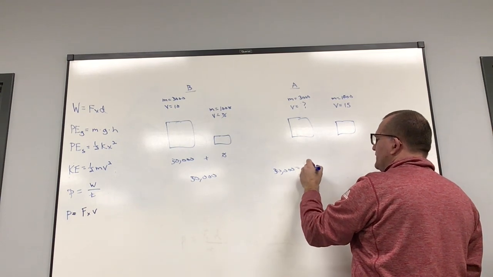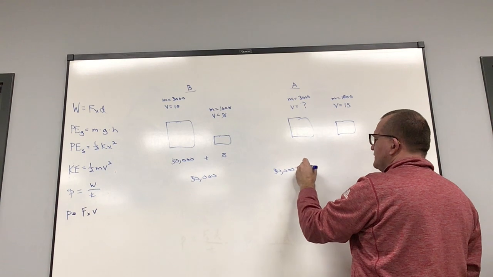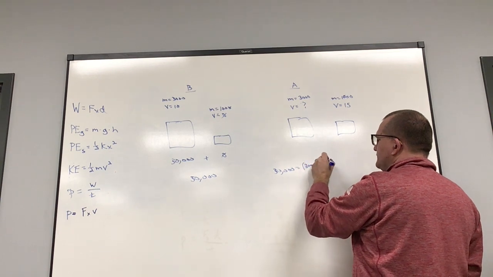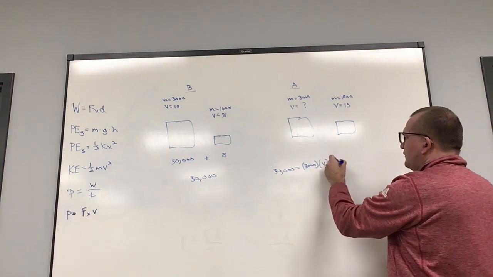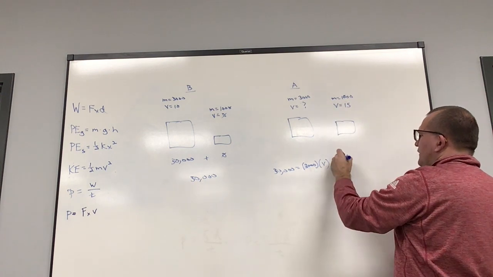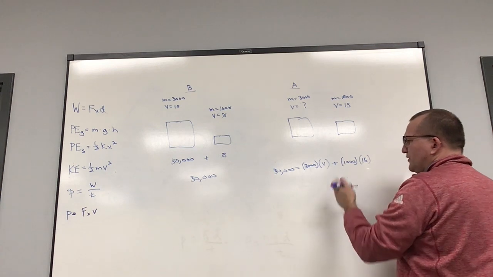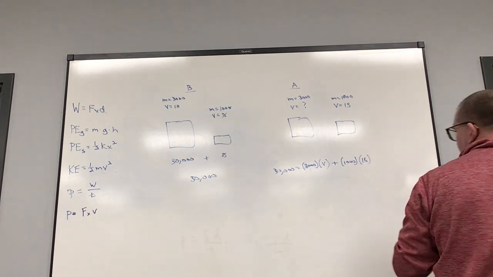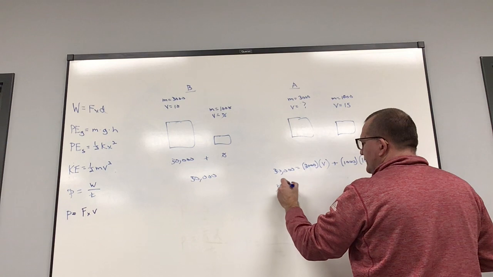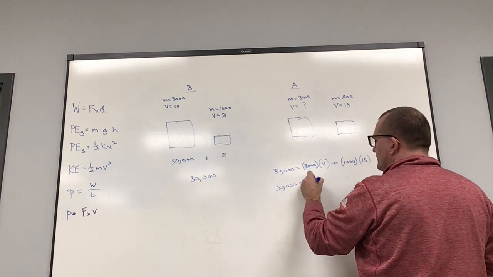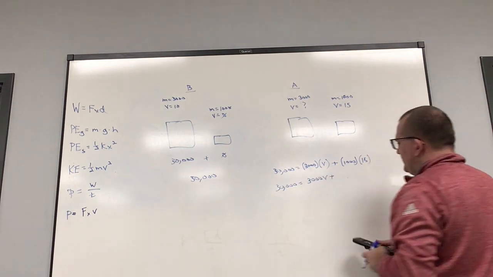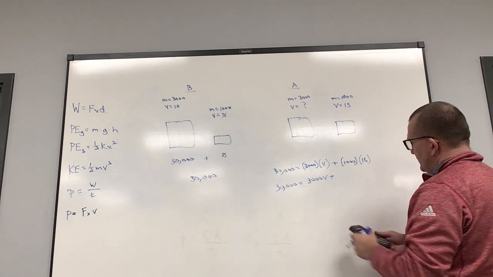But after the collision, the truck has a mass. So I've got momentum of the truck, which is the mass of the truck times its velocity, plus the mass of the car times its velocity. So I want to solve for v. So let's do some math here. I've got 30,000 here for momentum. It's 3,000 v plus 1,000 times 15,